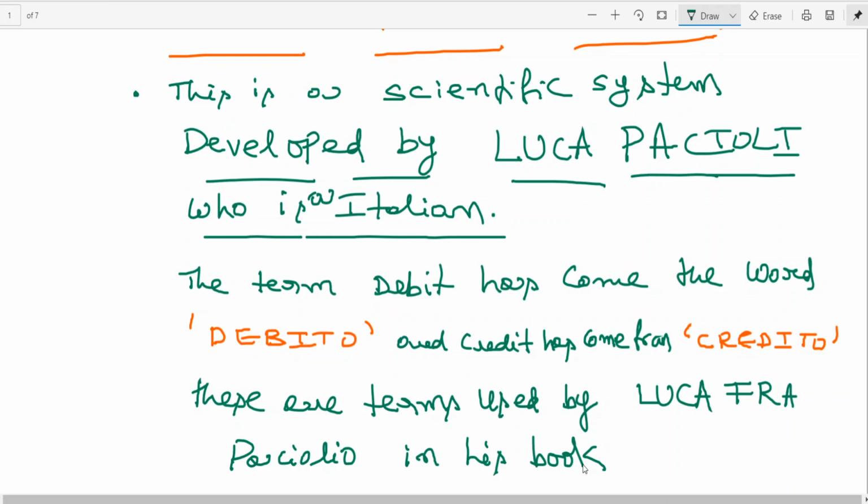When you go to a shop, you buy a book, you are giving 20 rupees, getting back 20 rupees worth of book. So that means the debit is equal to credit, the receiving aspect is equal to the giver. Simple logic. That is why it is called a scientific system.